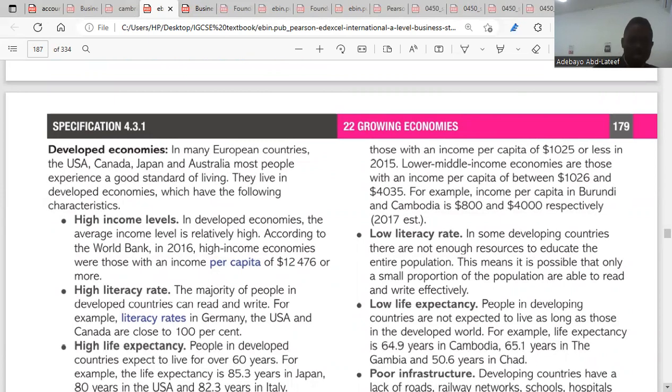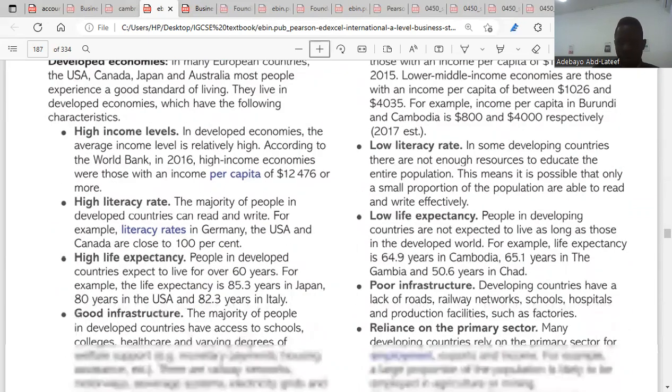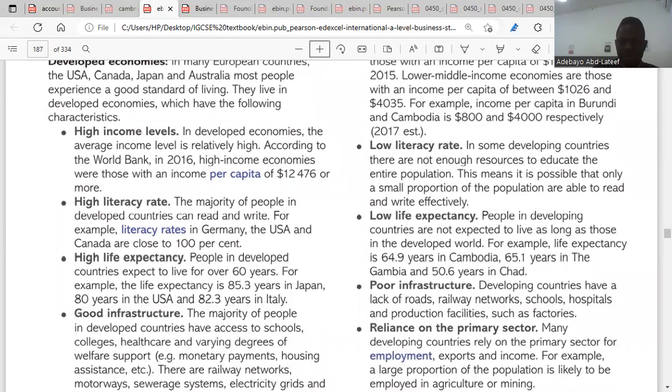So what are the characteristics that will make us know that a country is a developed one? Number one, high income levels. For high income levels, I wrote, they have high income per capita. According to the World Bank, any country with income per capita of 12,476 or more is to be considered a developed economy. So a country will be seen as a developed economy if it has a high income per capita, which is the measurement of your GDP divided by the total population.